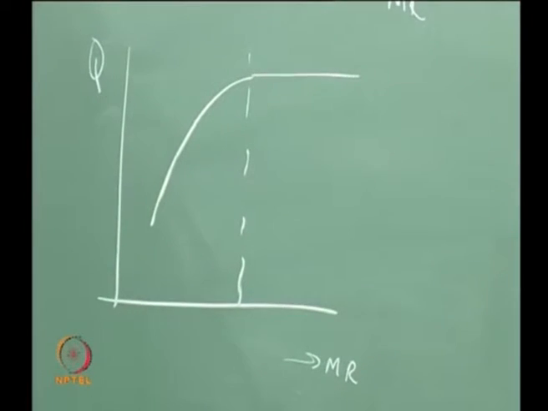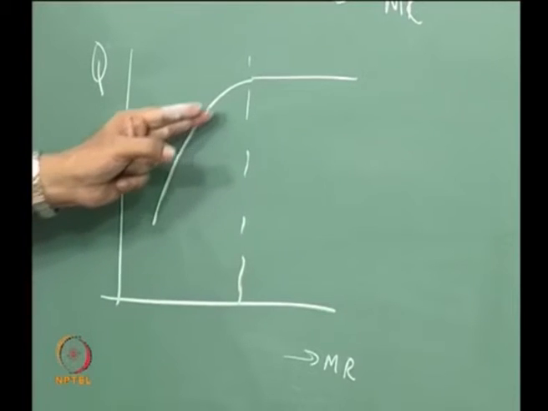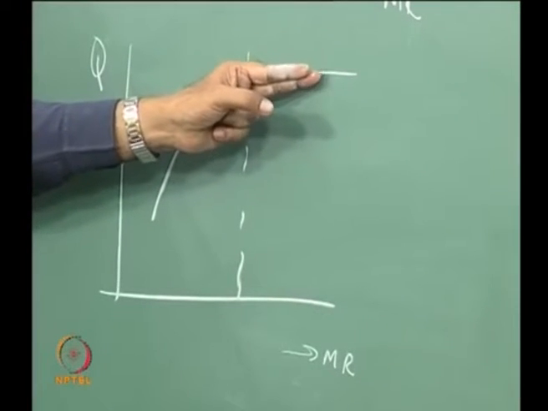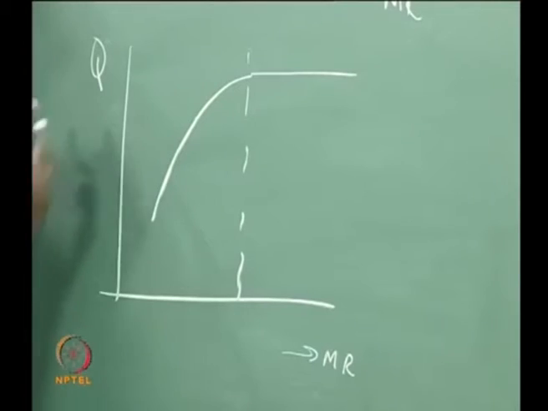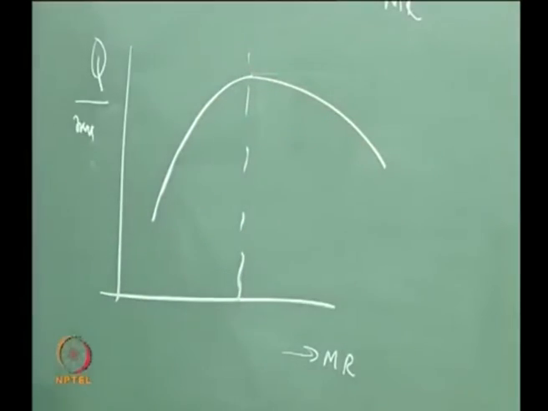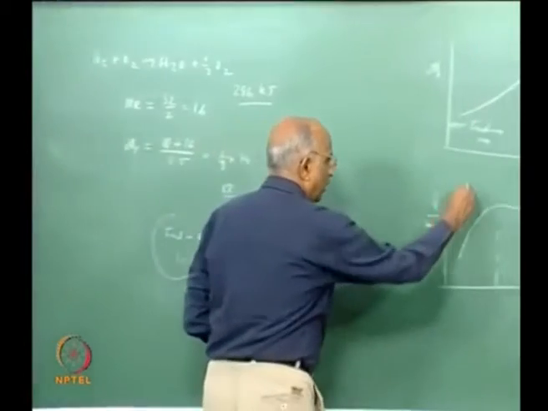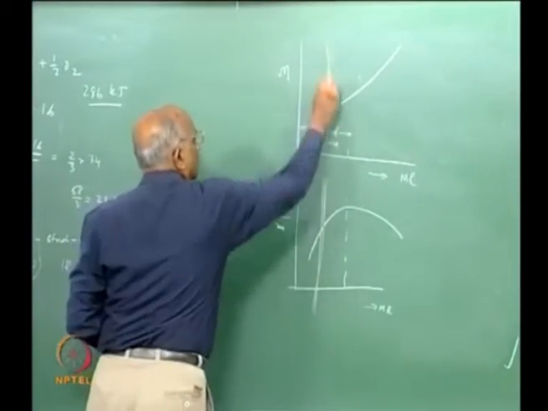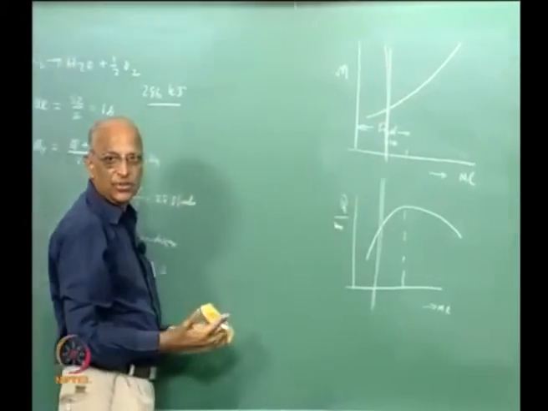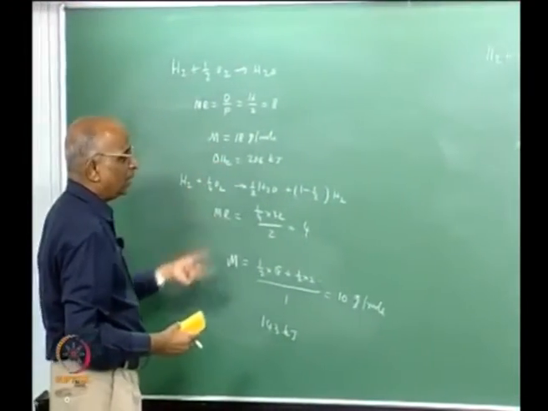If I were to put it Q per mole, mole keeps increasing in this direction because I add more and more oxygen, and therefore if I have to plot Q per mole, this constant will now become, and this is all what we learned, and therefore it is better to operate it under fuel rich conditions. This is all what we said. This is an example of hydrogen oxygen. We learned how to calculate the temperature.